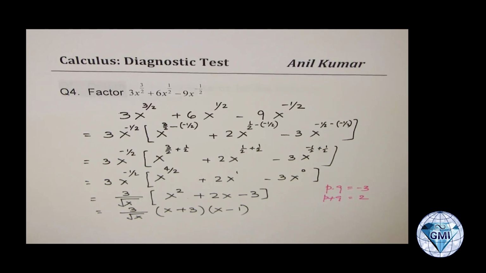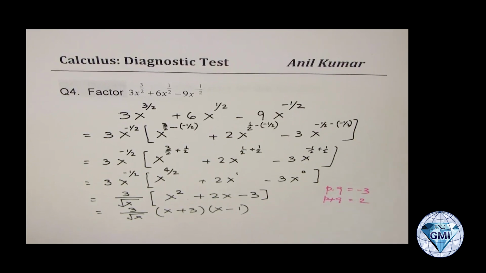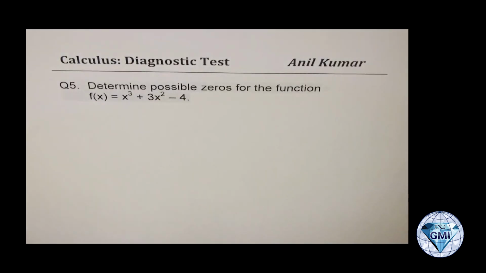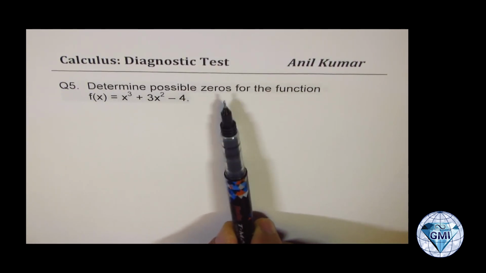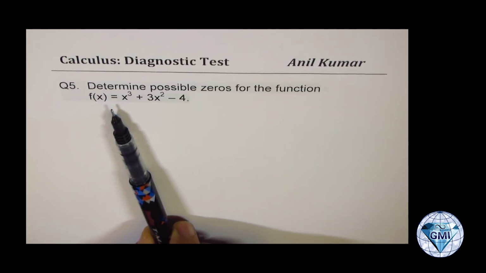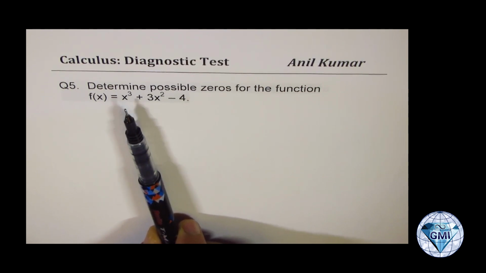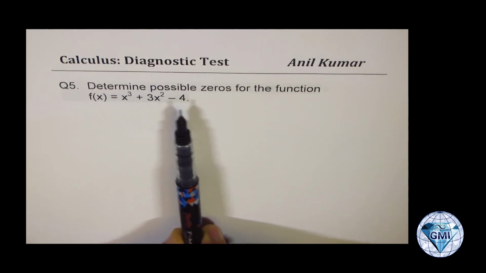So I hope all the steps are absolutely clear. Now in calculus, we have to really work with the radicals, so you should be good at factoring such radicals, right? Now let's take one more before I close part 1 of my video. Then I'll do parts 2 and 3 to take the rest of the questions, right? So here the question is, determine possible zeros for the function f of x equals x cubed plus 3x squared minus 4.